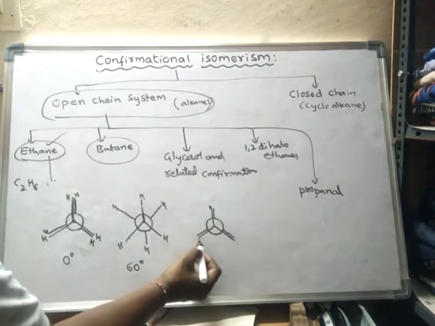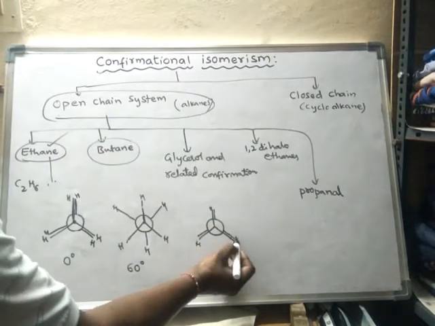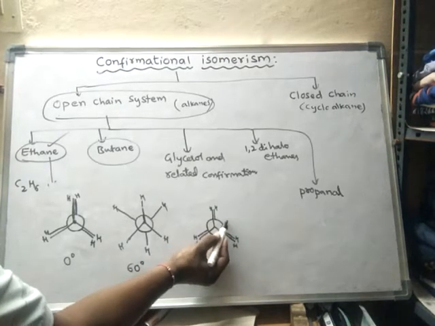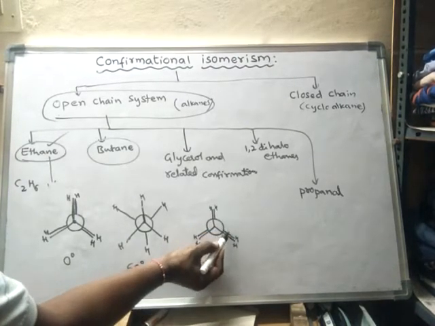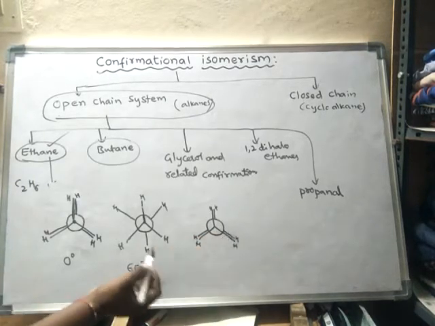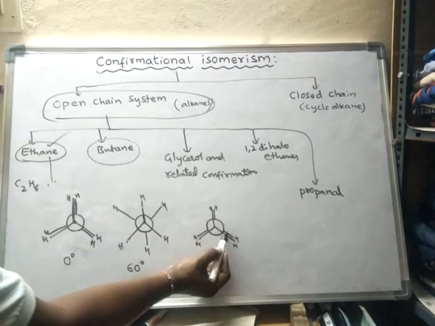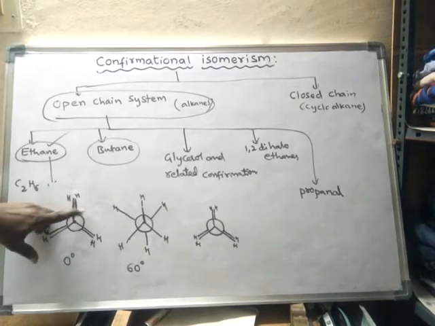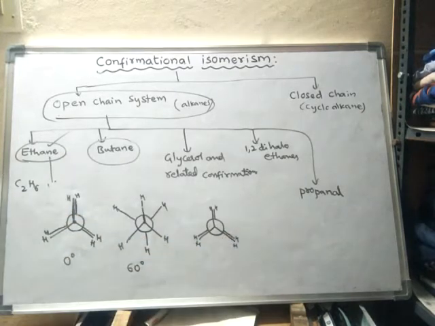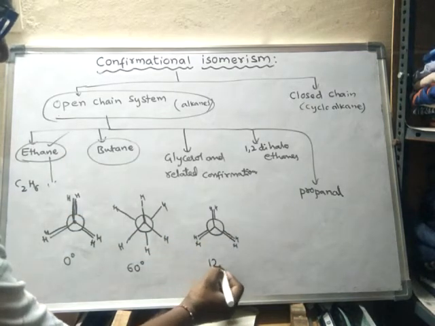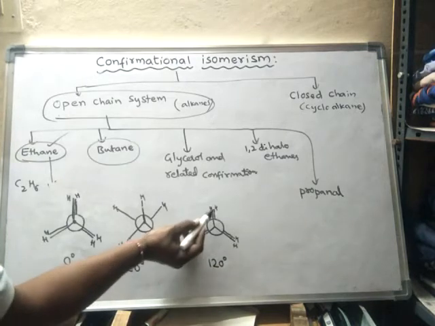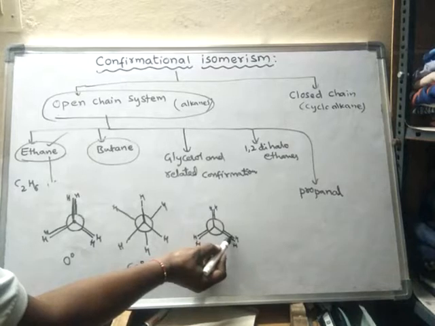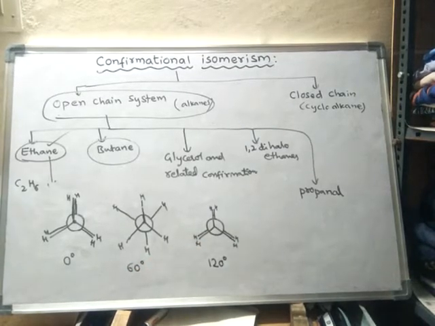These are the front hydrogens and these are the back hydrogens. Actually this hydrogen was present here, but after an angle of 120 degrees it came here. So now the dihedral angle between this one and this one is 120 degrees.